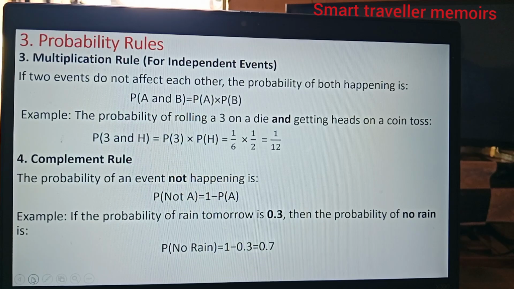Complement rule is our fourth rule. And here, the probability of an event not happening is P not A. And it is always given by 1, which is the maximum probability, minus the probability of getting A. So the probability of not getting A is 1 minus the probability of getting A. For example, if the probability of rain tomorrow is 0.3, then the probability of no rain is 1 minus 0.3, which is 0.7.